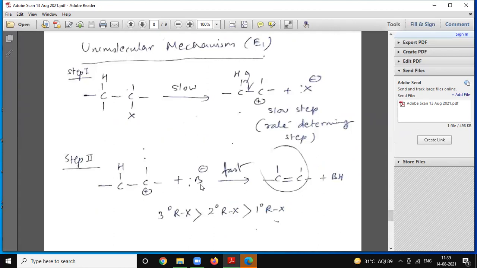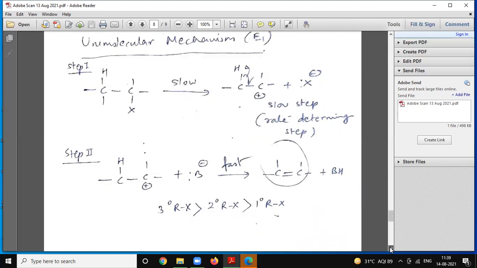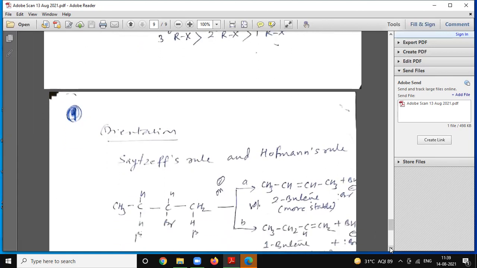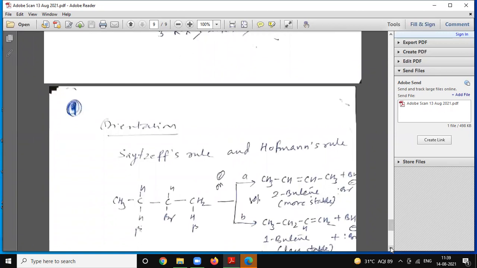Then the base abstracts a proton from this carbonium ion, in a fast step, and we get the corresponding alkene. The reactivity order is tertiary alkyl halide, then secondary, then primary. So the reactivity order in the unimolecular mechanism is tertiary alkyl halide.